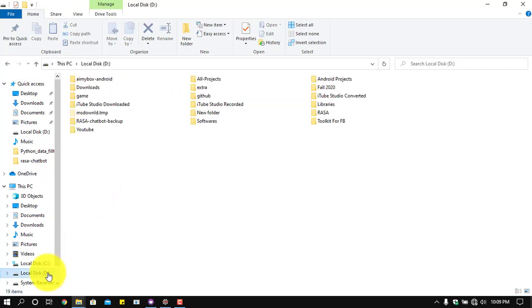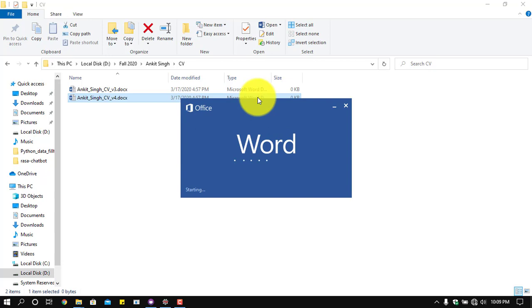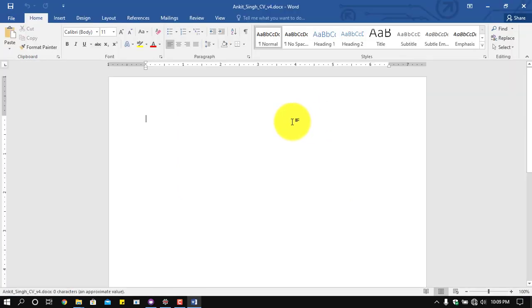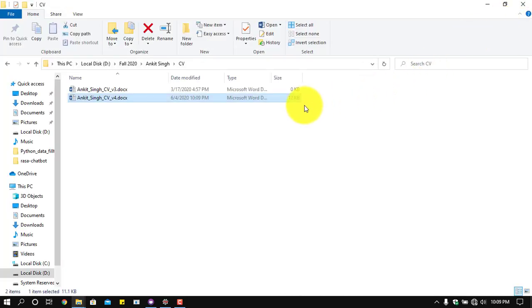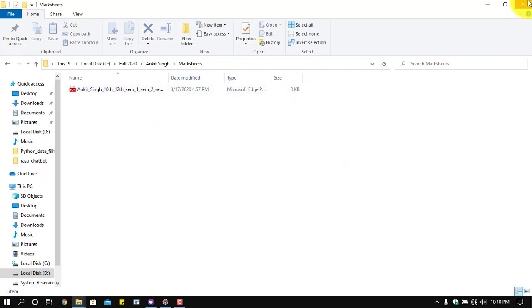Let's check the database. Here is the fall 2020 real database, and here is the CV. There are only 2 CVs, that's why I downloaded only 2 CVs. If you're thinking a 0 KB file is an error file, no, it's not an error. I didn't enter anything for demo purposes. I created this kind of doc with nothing in it. I can open it, it's working. If I enter something and save, it will show 1 KB or so. Now when I type some words, it's showing 12 KB. For demo purposes I created this data. If nothing is there, it shows 0 KB. Other than that, it's not an error.